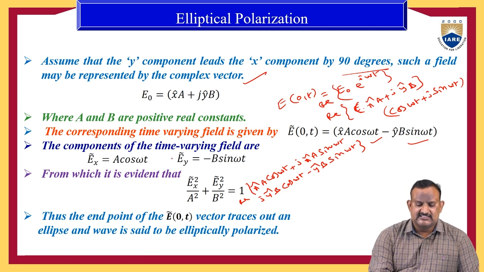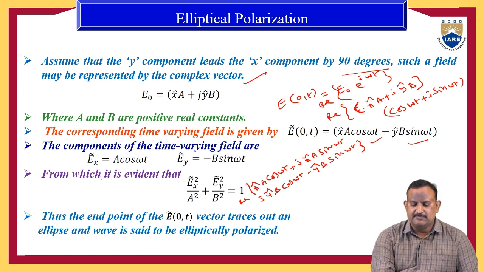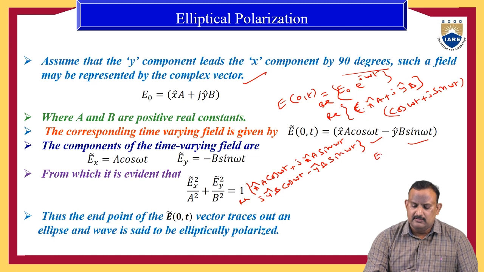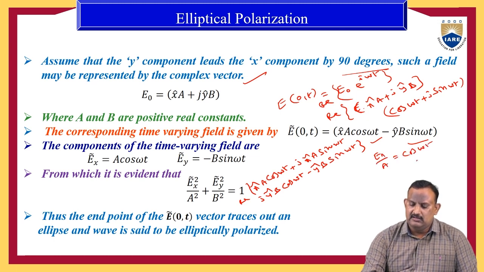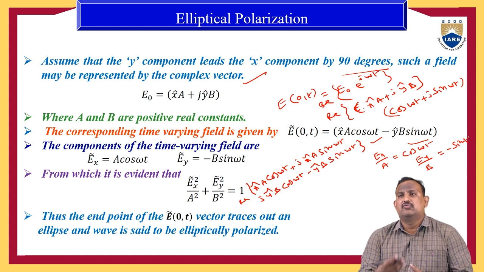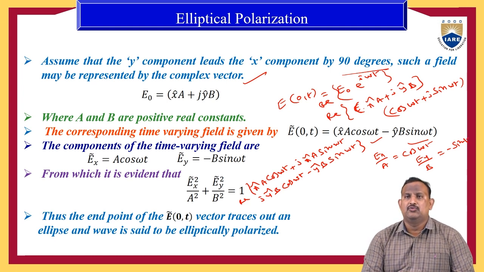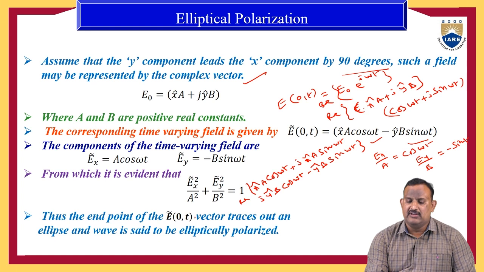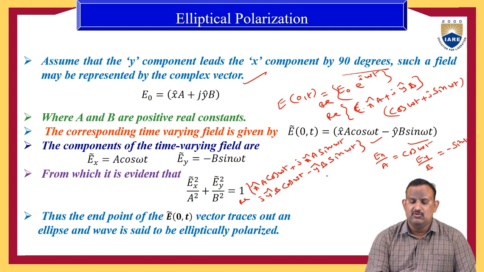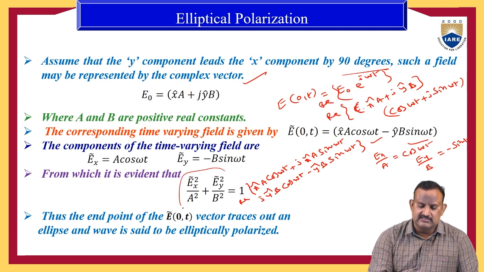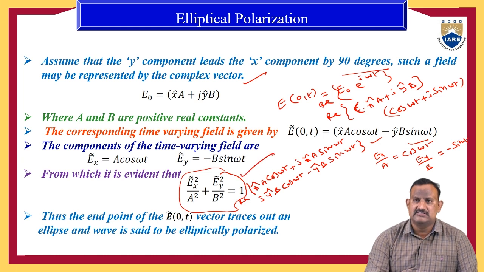Therefore, Ex by A is equal to cos omega t, and Ey by B is equal to minus sin omega t. Just square the equations and add the two. So Ex square by A square equal to cos square omega t, and Ey square by B square equal to sin square omega t. If we add the two terms, then we have 1. So the equation represents an ellipse.